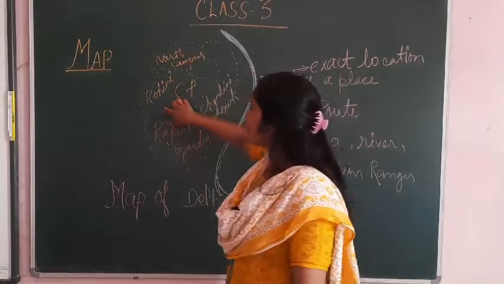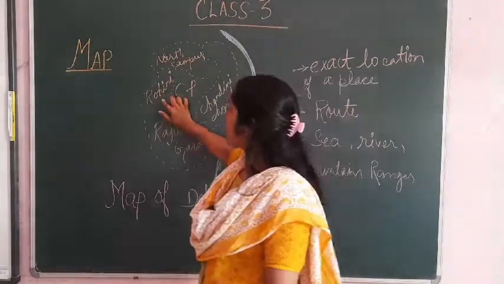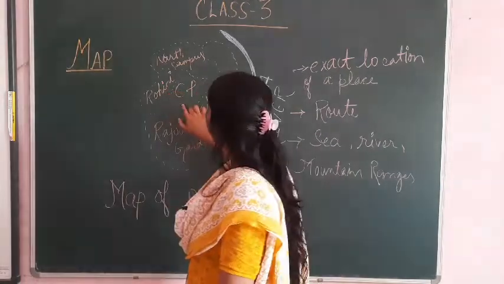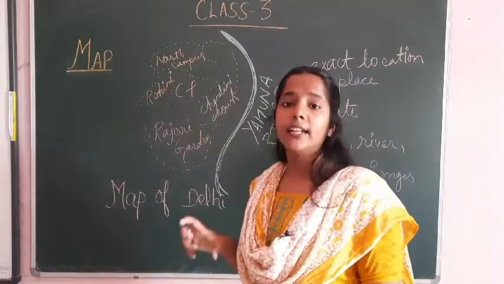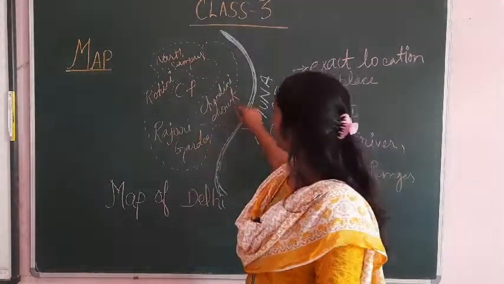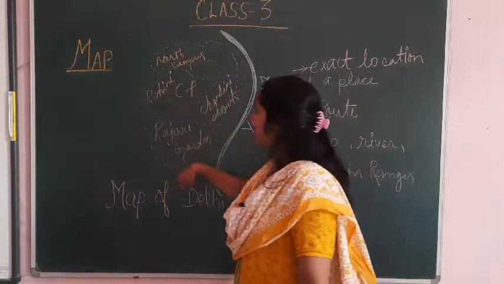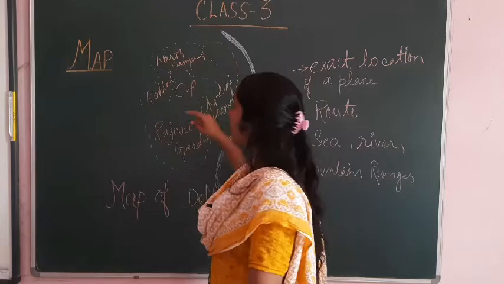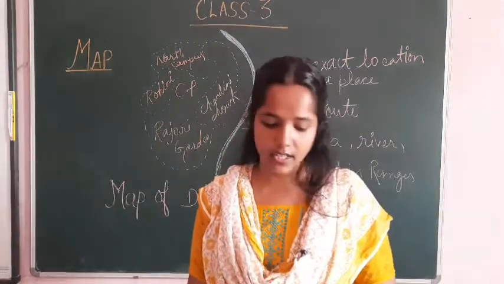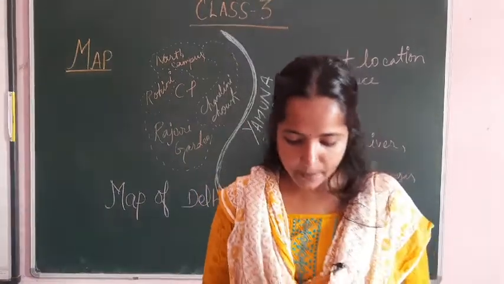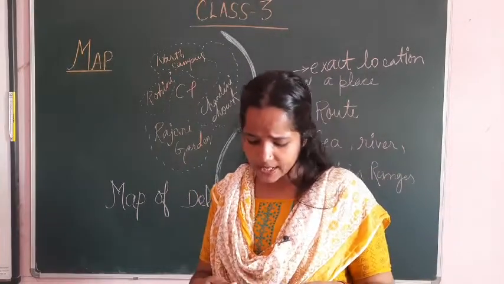After that come to Rohini. Rohini is the name of a place in Delhi, so it is representing Rohini. This is Connaught Place, a main area of Delhi. Chandni Chowk, Rajouri Garden. These are all places representing their own location. This is a diagrammatic representation, isn't it? After that, a map can be of a country, city or a state drawn on a flat surface.